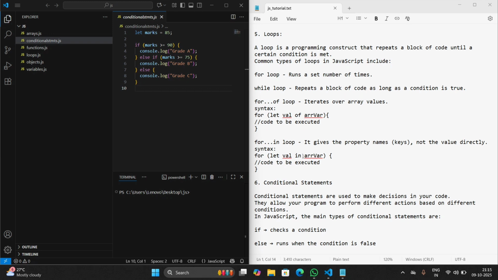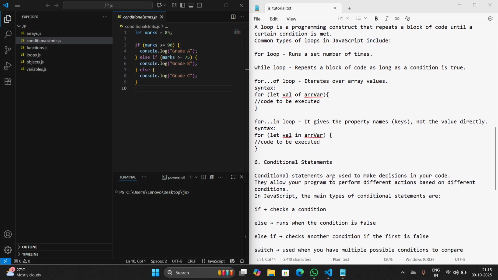If, for example, in arrays we have key and value pairs, from that we can access the keys. Now the syntax for that is for let value in array. Here value is a variable for accessing every value from the array.